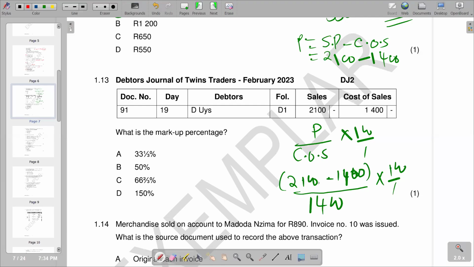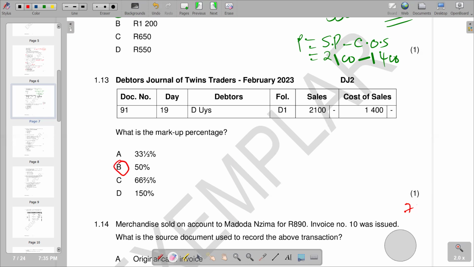So by saying 2,100 minus 1,400, you are going to get your 700. And then you divide by 1,400, that's 50%. B is our correct response. So we have B is our correct response. Then move on to the next part. Just try to do this.